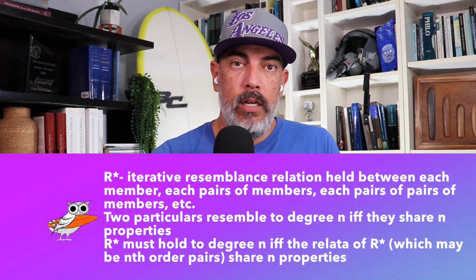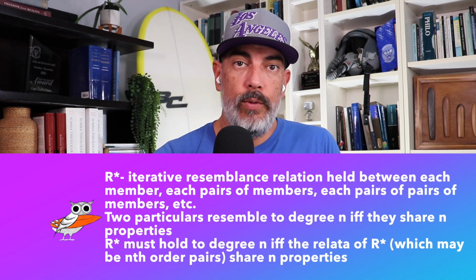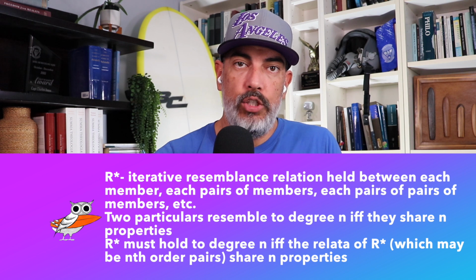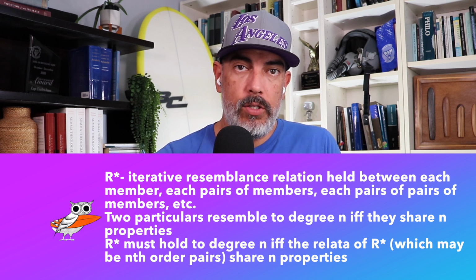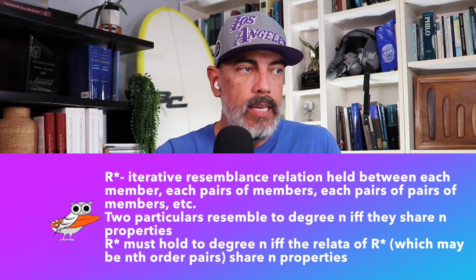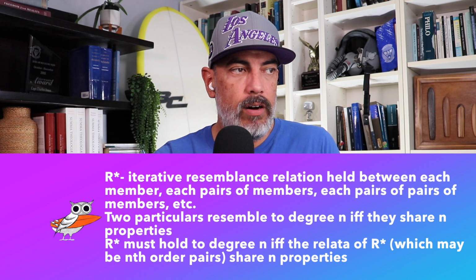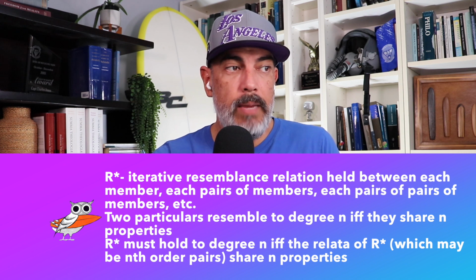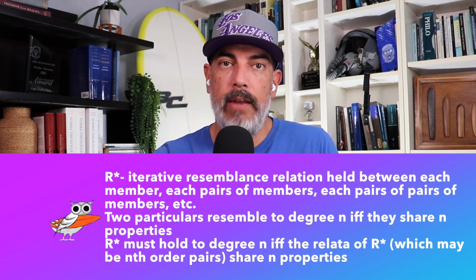But with this in place, he approaches the companionship problem, and he does so by looking at degrees of resemblance. He would say that two particulars resemble each other to some degree n if and only if they share n properties. And since he's got this R star resemblance relation, R star must hold to degree n if and only if the relata of R star, which may be nth order pairs, share n properties.